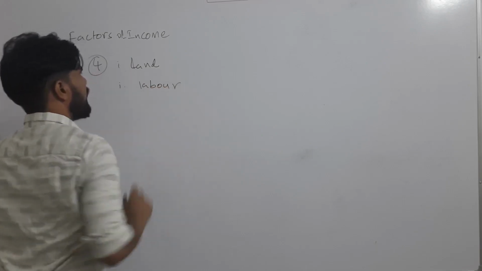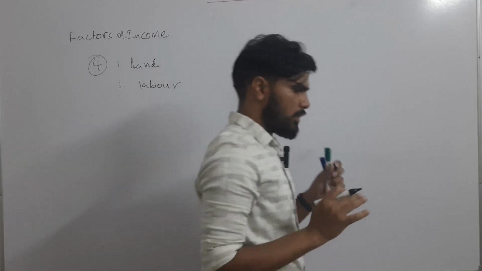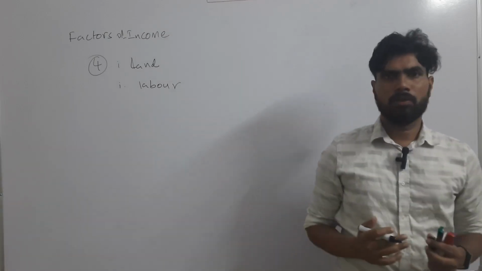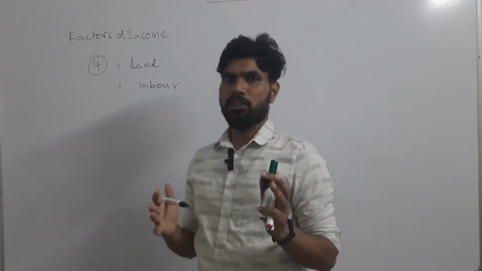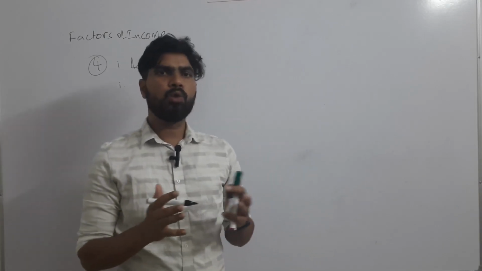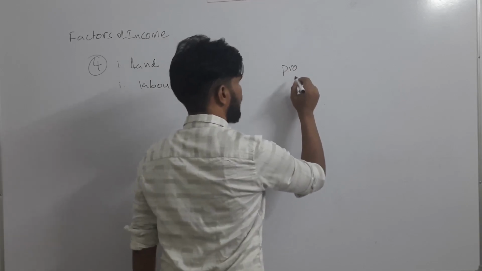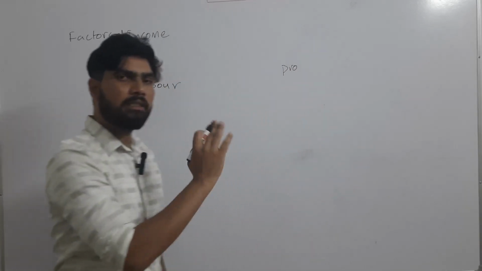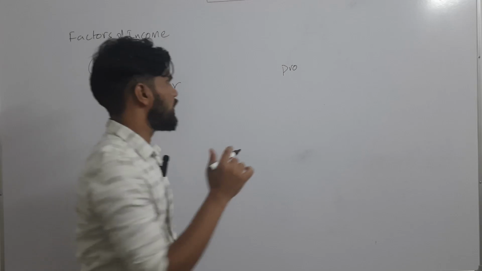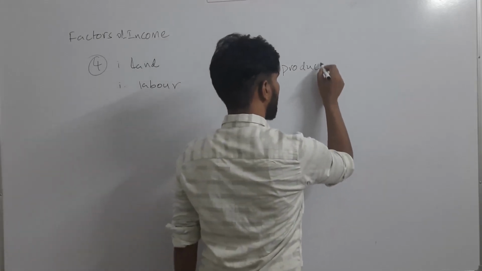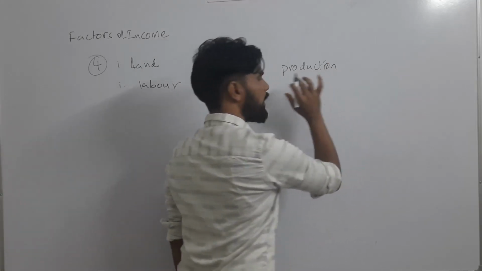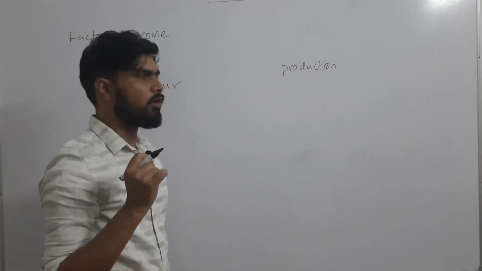Okay, we are talking about economics, right? Industrial activity, to put it properly, the production of goods and services, is basic for an economy. We have studied it in the previous class itself. Production activity is very basic for an economy.